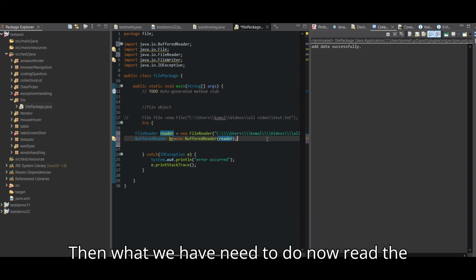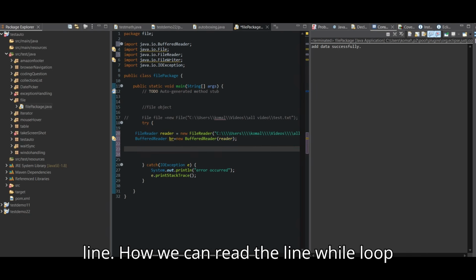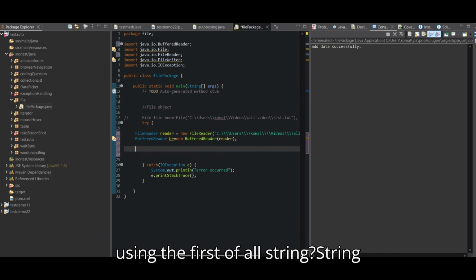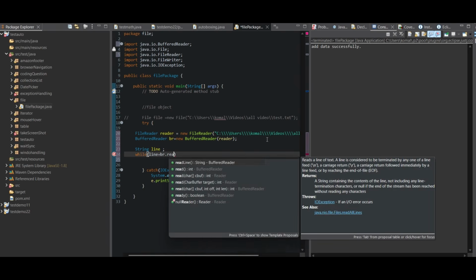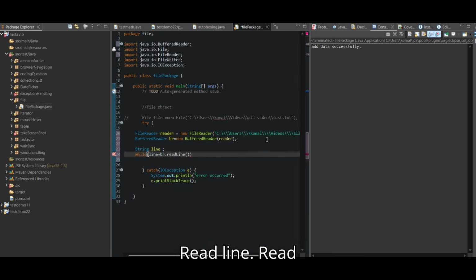Then what do we need to do now? Read the line. How can we read the line? Using a while loop. First of all string line, then using the while loop we go like line equal to buffer reader dot read line, not equal to null.